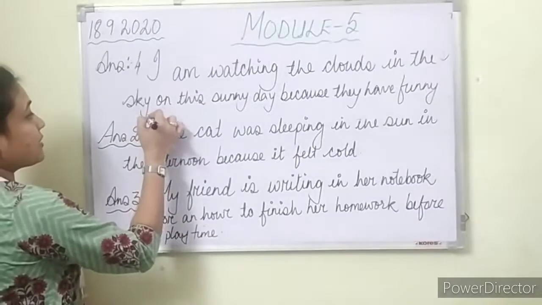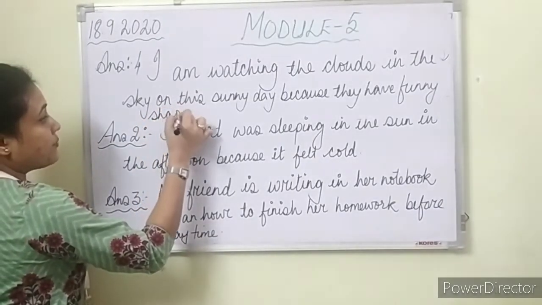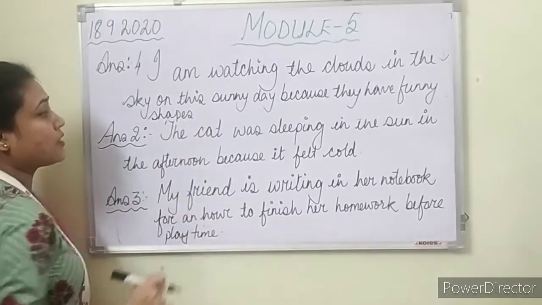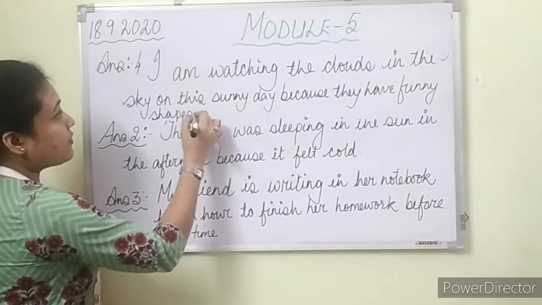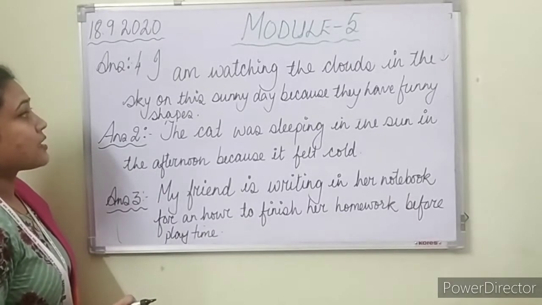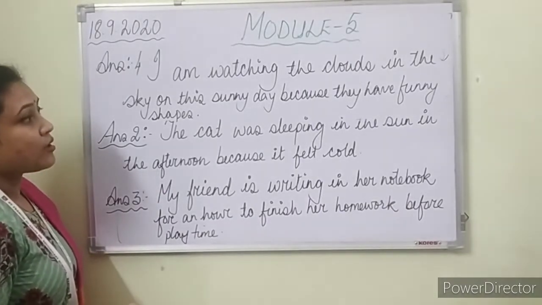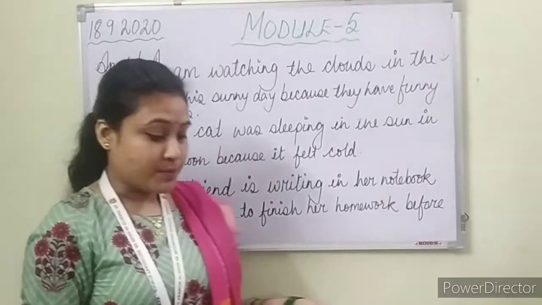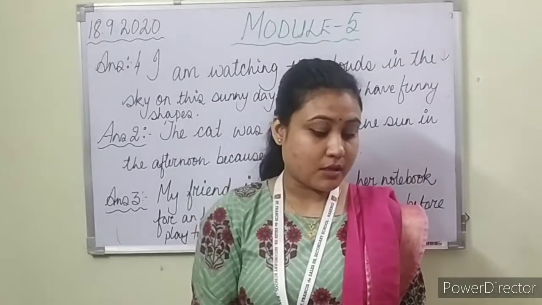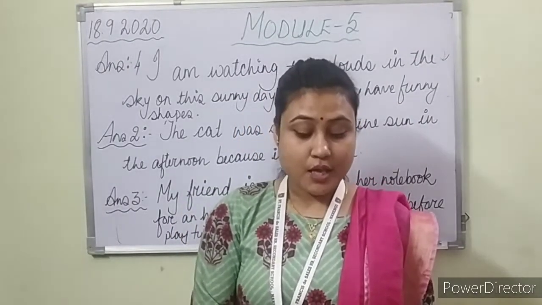Shapes. Okay, I'm writing here, shapes. Got it, everyone? I'm watching the clouds in the sky on this sunny day because they have funny shapes. Got it, everyone?